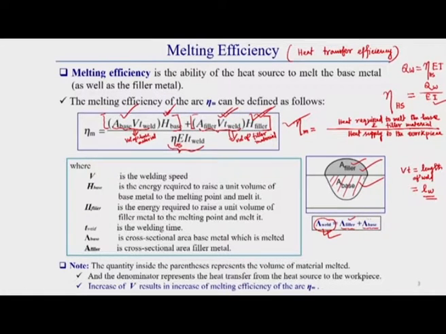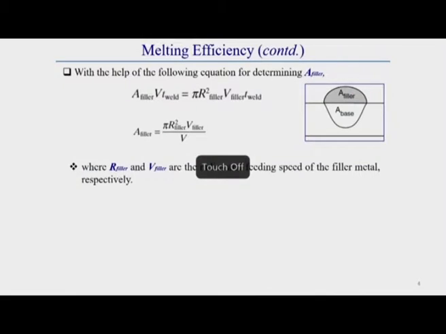But this filler zone and base material zone, distinguishing them is a little bit difficult. That is why, if we can get any one portion of this cross section, then the rest of the portion we can subtract from the total cross sectional area. So generally, the cross sectional area of the filler material we can find out by using the following formula. This is the volume of filler material, but we do not know exactly what the cross sectional area of filler material is. That we have to find out. How to find out this thing?